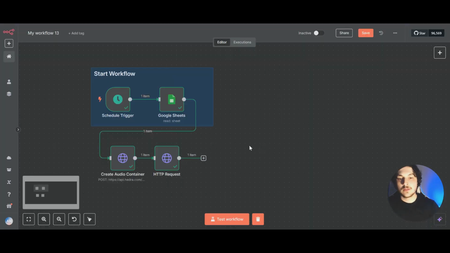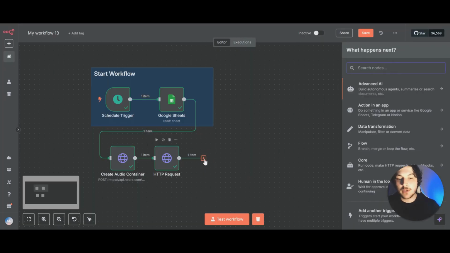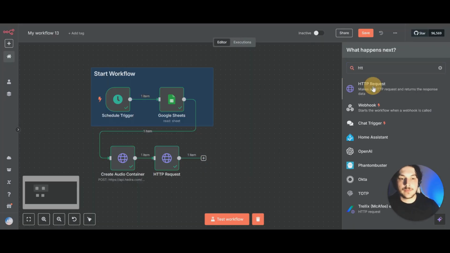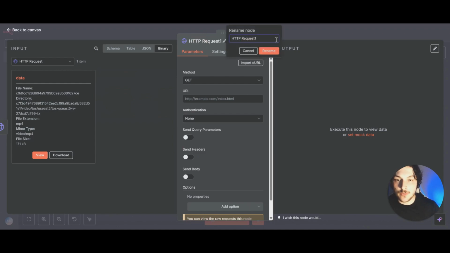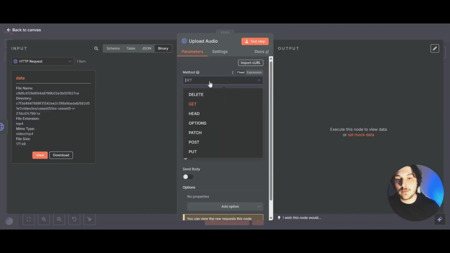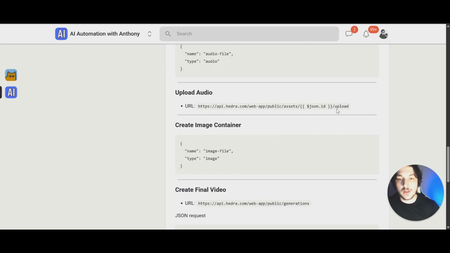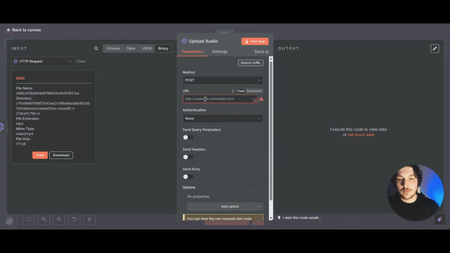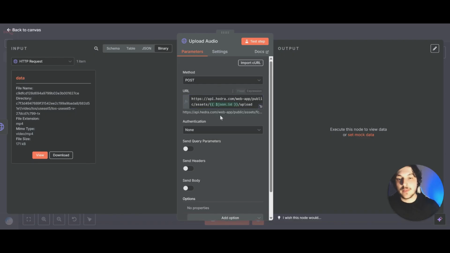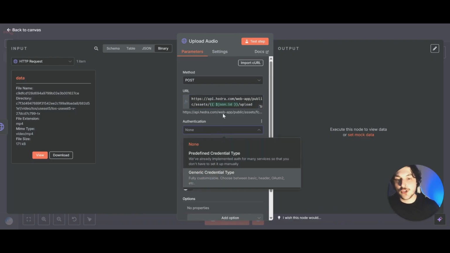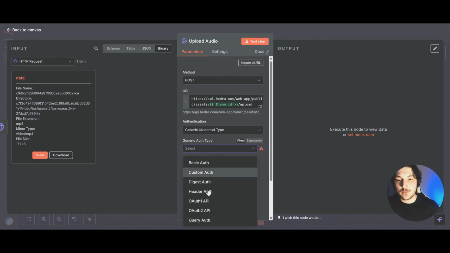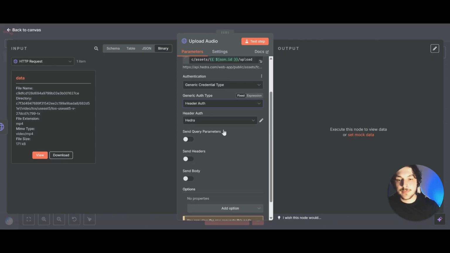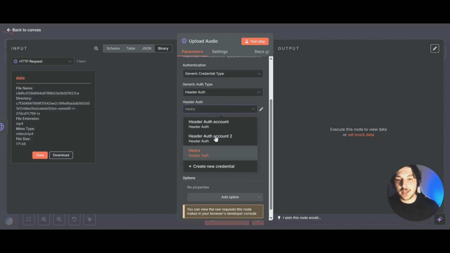So if we go back, now we want to add another HTTP request node. Now we can click right here and rename this to upload audio. Since we're uploading, for the method, we want to select post. For this URL, come back over to the community and grab this one under upload audio. Just copy that and paste it right under URL. Then for authentication, you just want to click generic again. Under generic, we're going to select header and then select the one you already connected for Hedra.